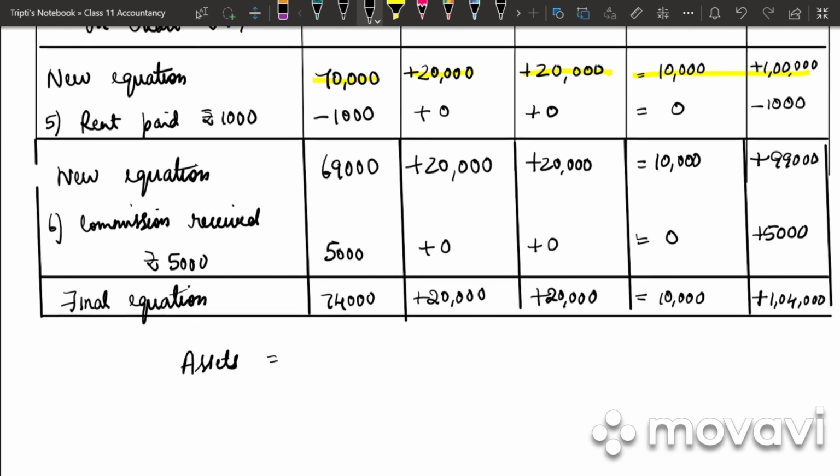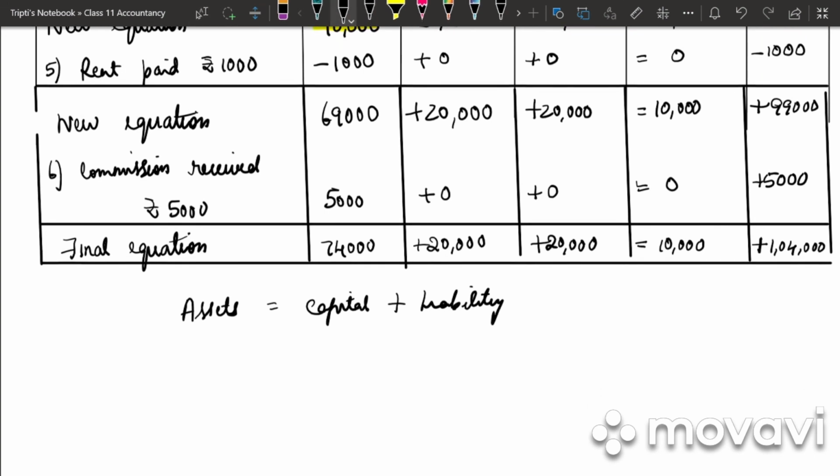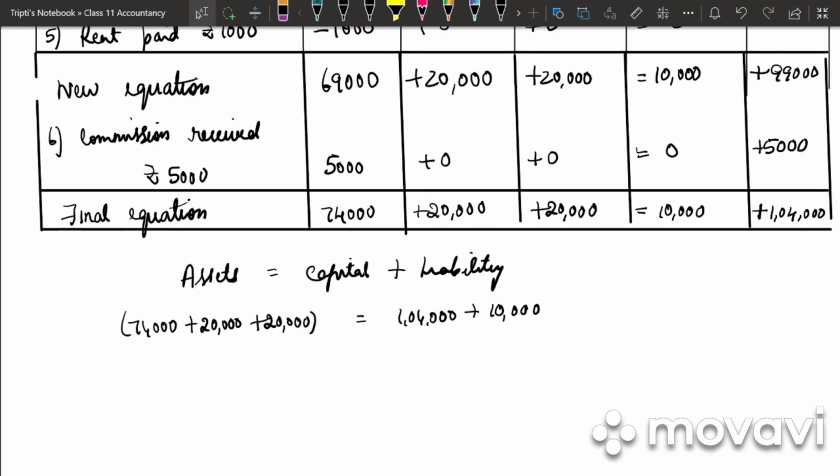Assets is equal to capital plus liability. So what are the assets? It is 74,000 plus 20,000 plus 20,000. What is our capital? 1 lakh 4,000. And what is our liability? 10,000. So 74,000 plus 20,000 plus 20,000, we get 1 lakh 14,000 is equal to 1 lakh 14,000.